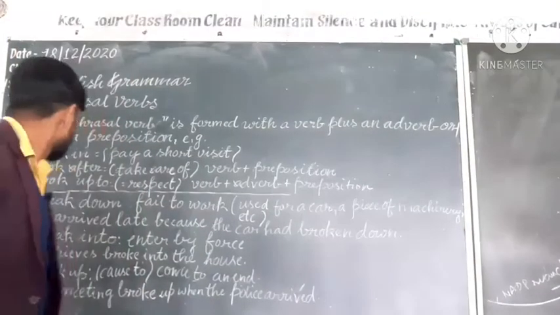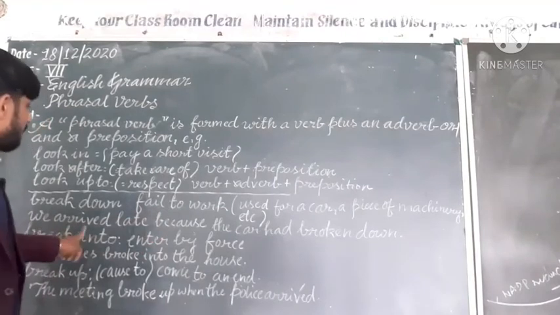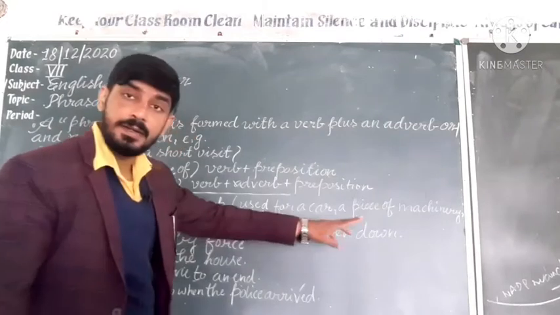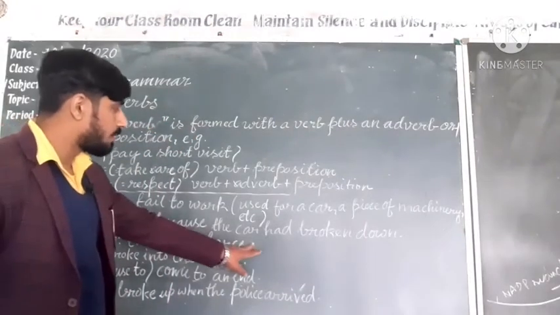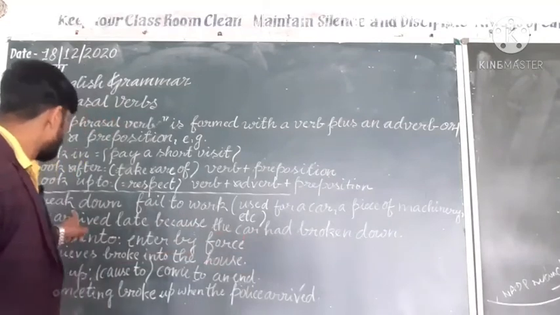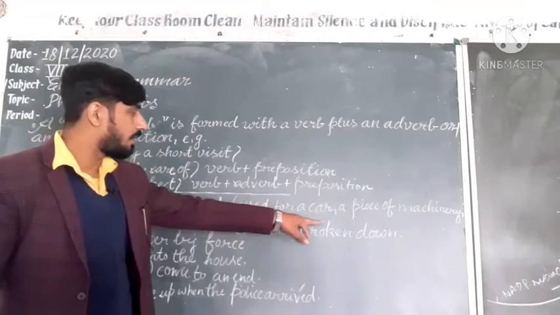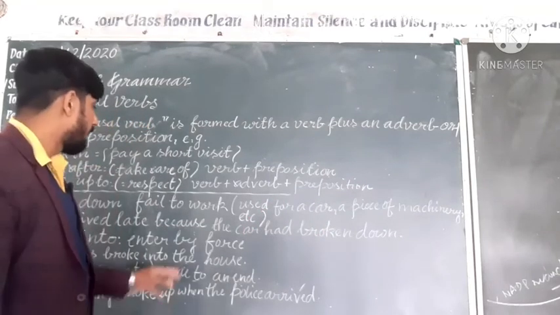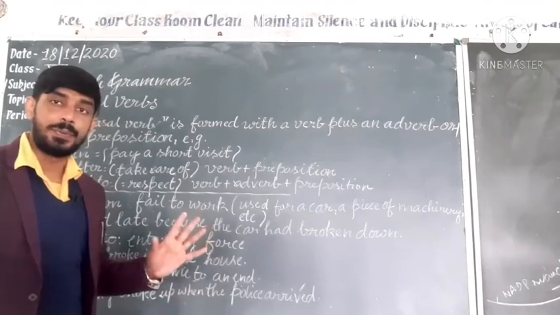See it here: We arrived late because the car had broken down. So, students, you know that here we use the phrasal verb break down especially for a car, a piece of machinery, etc. The meaning is fail to work. Break down means fail to work.